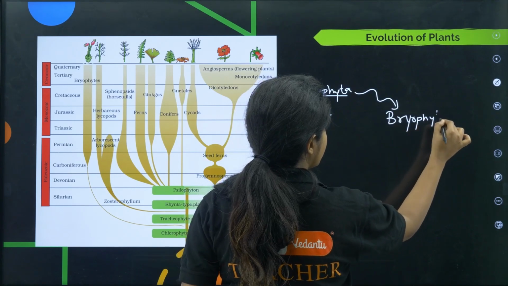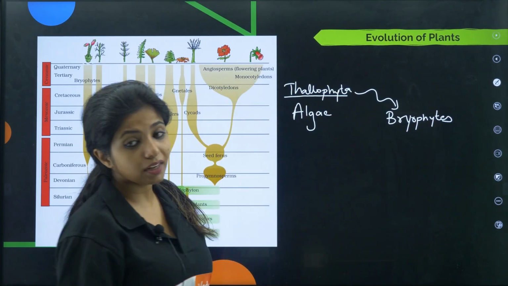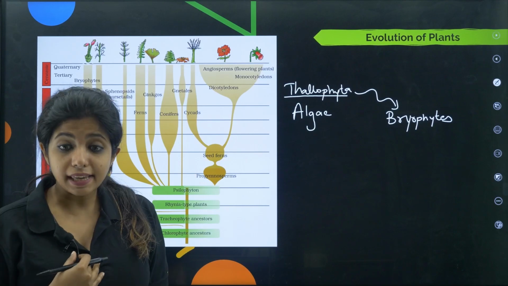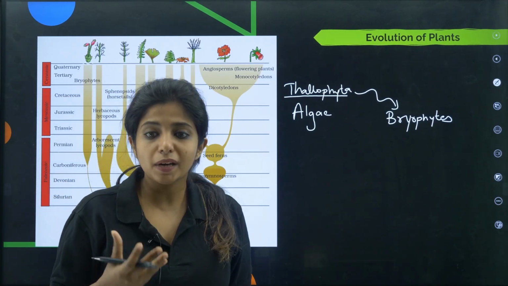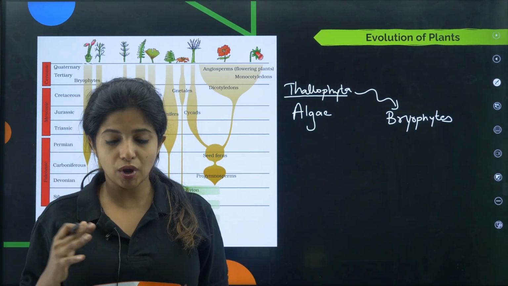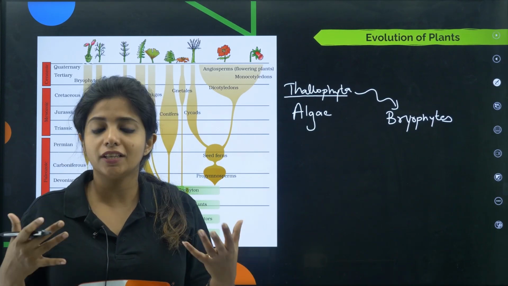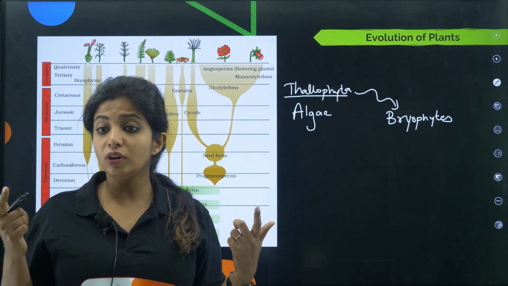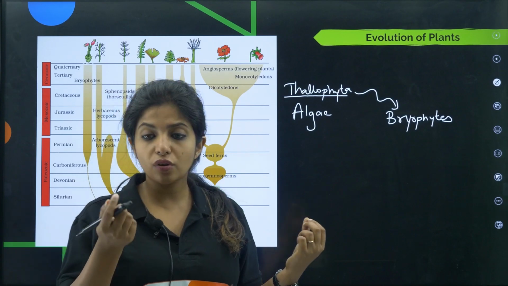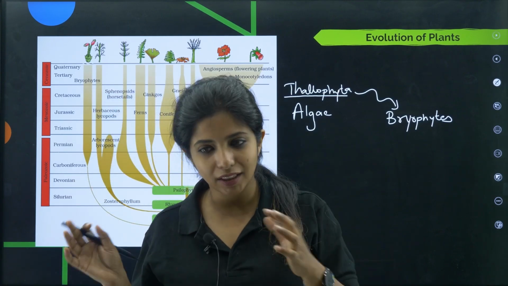Now bryophytes were like, you didn't have anything, but at least they should be like plants. So they had stem-like and leaf-like structures. I'm not saying they had exactly stem and leaf, they had stem-like and leaf-like structures. For example, have you heard about moss? Moss grows on rocks and things like that, the green thing.